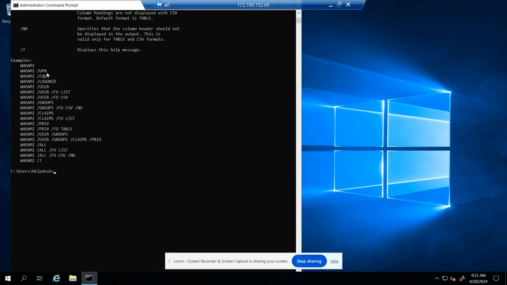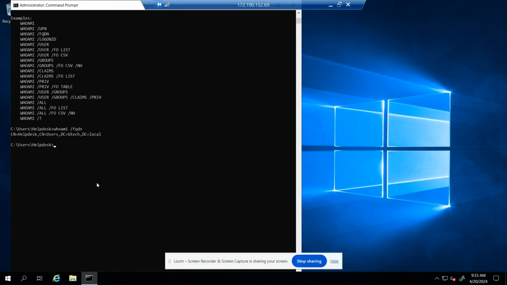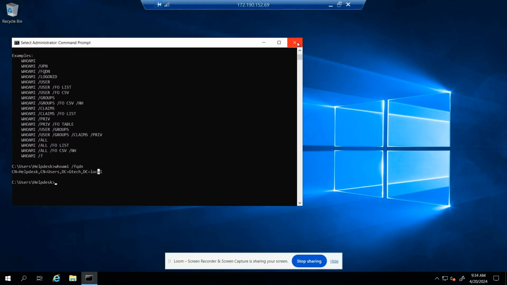whoami /fqdn. This is gtech.dc.local. There you go. See, now we are connected to a domain controller, DC.gtech.local. Previously, this did not exist because we didn't create a domain. And now that we've created a domain, we added the server, the computer, to a domain. So this is showing up. We can go into the command line and PowerShell even more in another video.